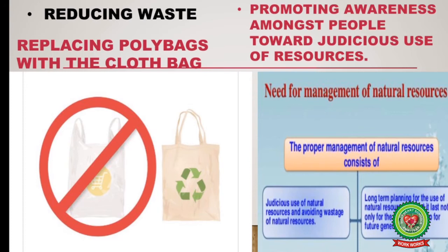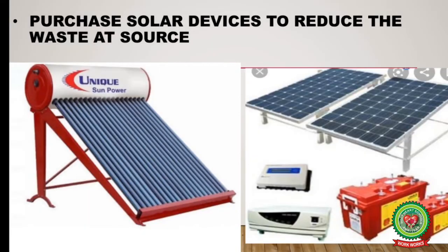Promoting awareness among people towards judicious use of resources includes the proper management of natural resources, avoiding wastage of natural resources, and long-term planning for their use so that they last not only for the present but also for our future generations. So we must purchase solar devices to reduce the waste at source. I have already explained their importance in the previous slide.